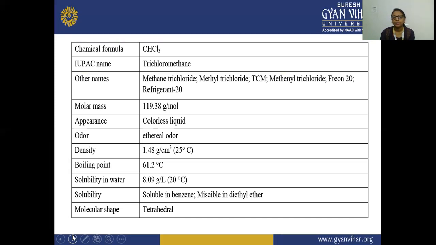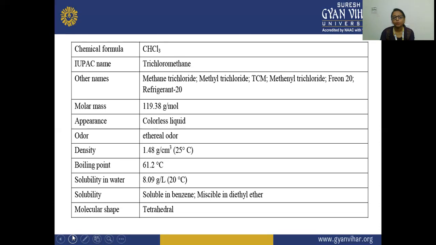methenyl trichloride, and Freon 20 or refrigerant 20, because it is used as a precursor for refrigerants. The molecular mass of chloroform is 119.38 gram per mole, and its appearance is a colorless liquid with an ethereal odor.